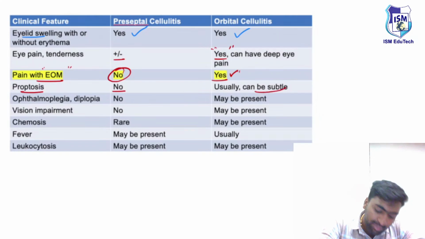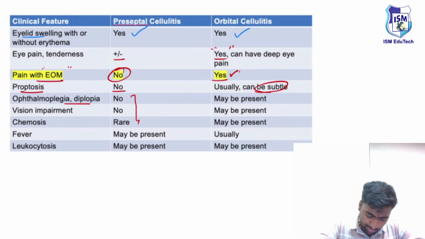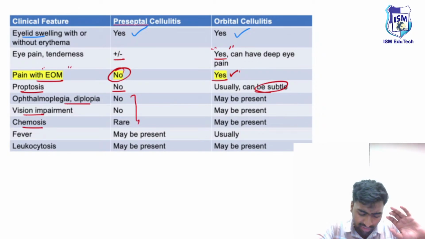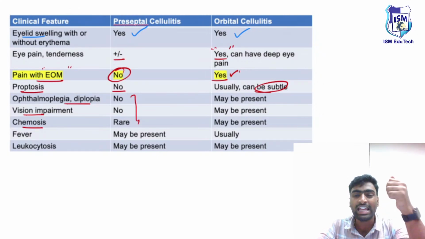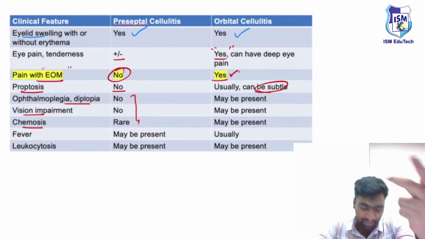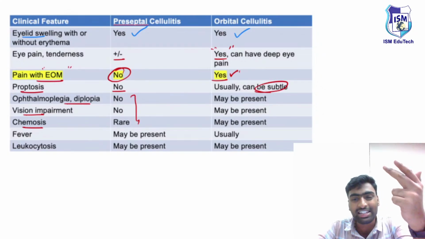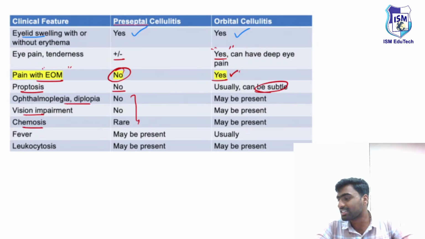Here there will be proptosis. Whereas there will be no features of diplopia or ophthalmoplegia, no vision impairment or chemosis. All of this will usually be present in a case of orbital cellulitis. So the main differentiating features are the chemosis and the proptosis, and there will be decreased extraocular movements. Okay, these are the things.